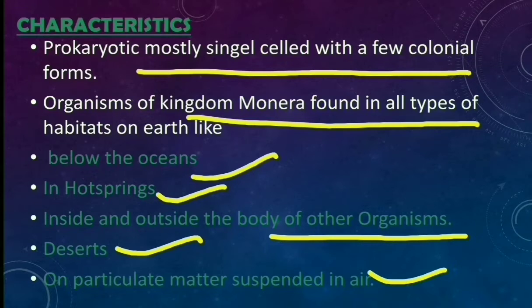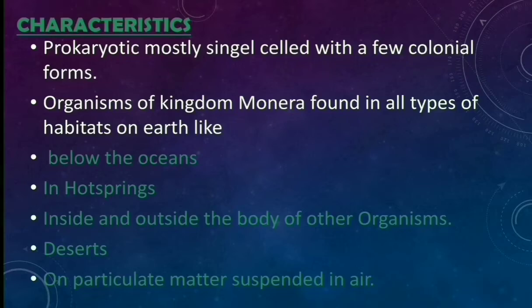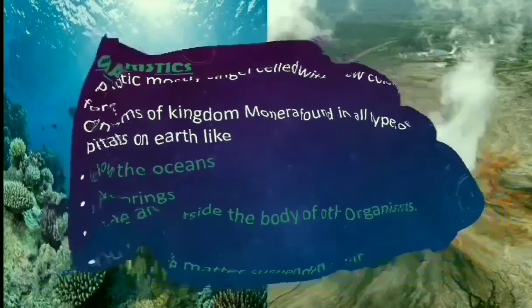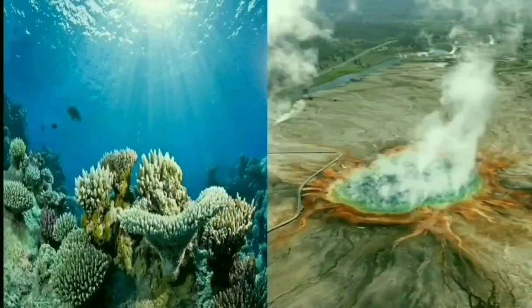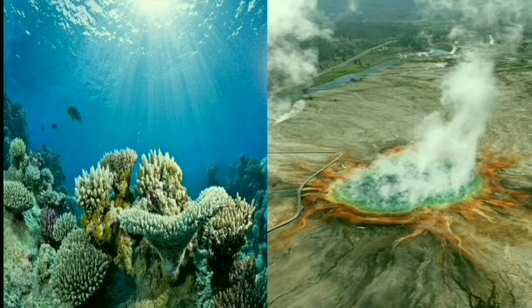So we can say that they can adapt to any habitat. Here we have shown the underwater habitat below the ocean, and hot springs, whose temperature they can also tolerate.